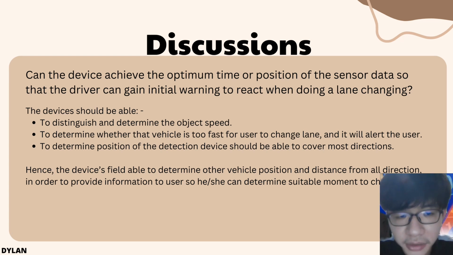To determine position, the detection device shall be able to cover most directions. Hence, the device is able to determine other vehicles' position and distance from our direction in order to provide information to the user so he or she can determine a suitable moment to change lanes.